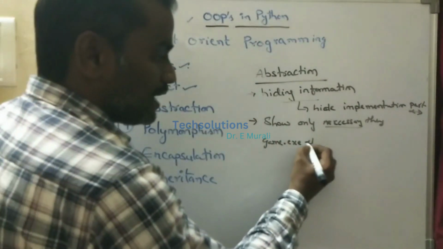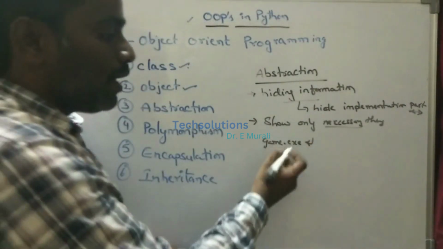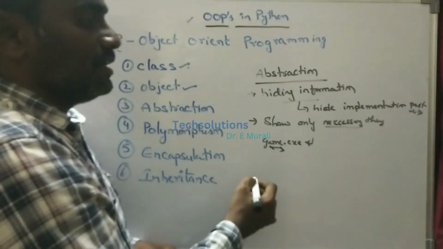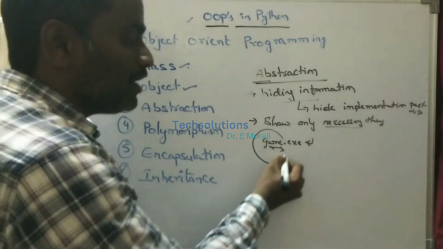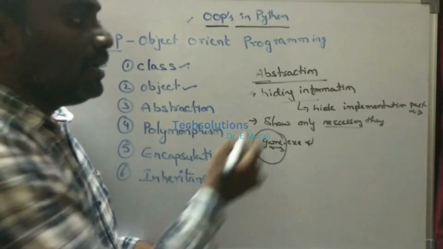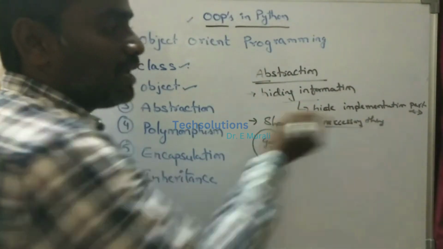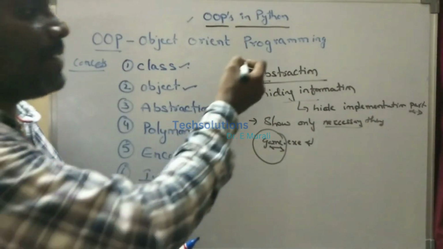Whenever I execute this app, I don't know how the internals are implemented. That is called abstraction. Abstraction means we hide the functionality of the particular program, but show only what is necessary for the particular functions. That is called abstraction.